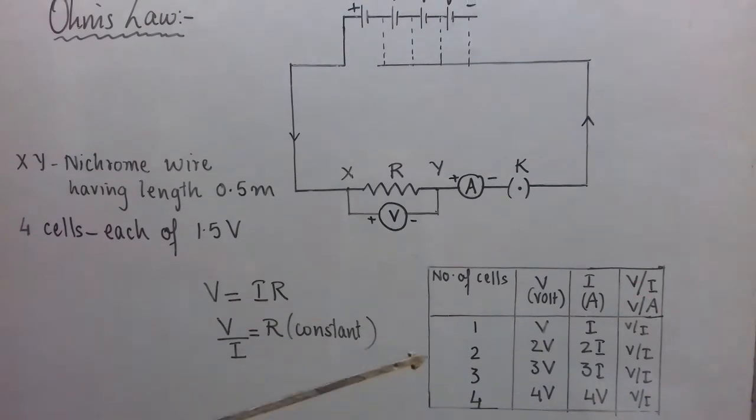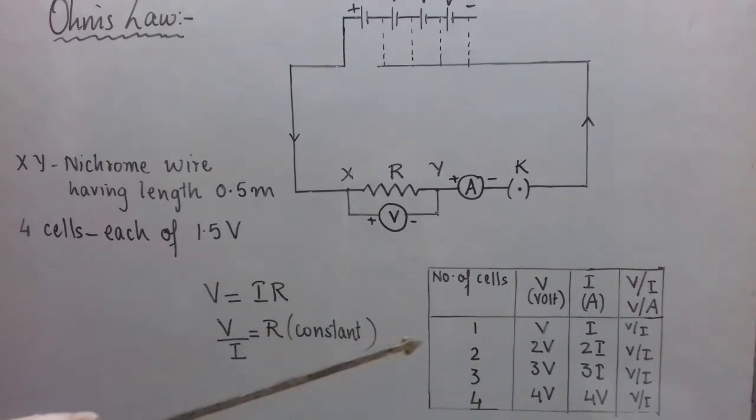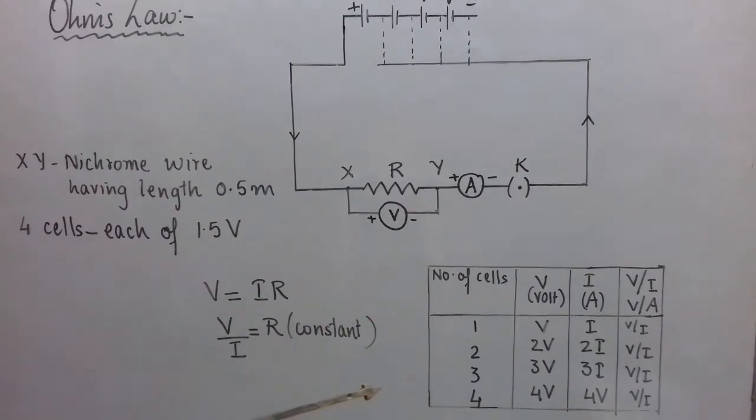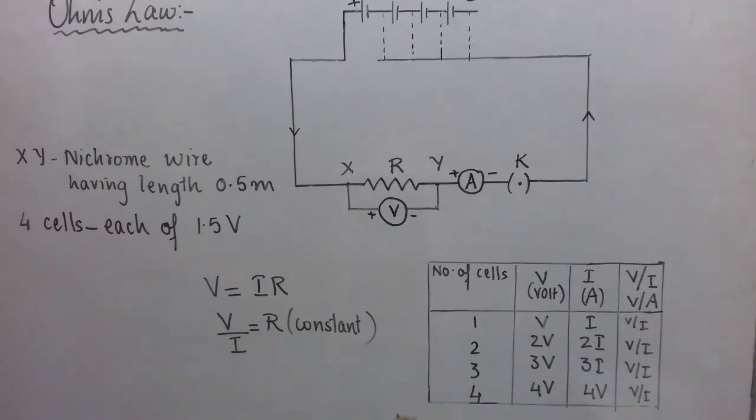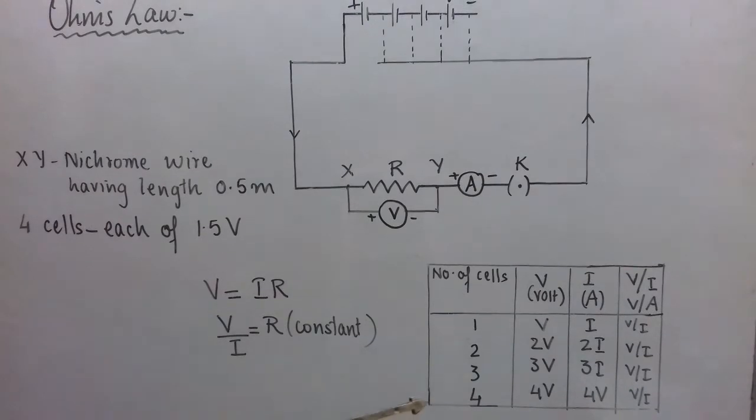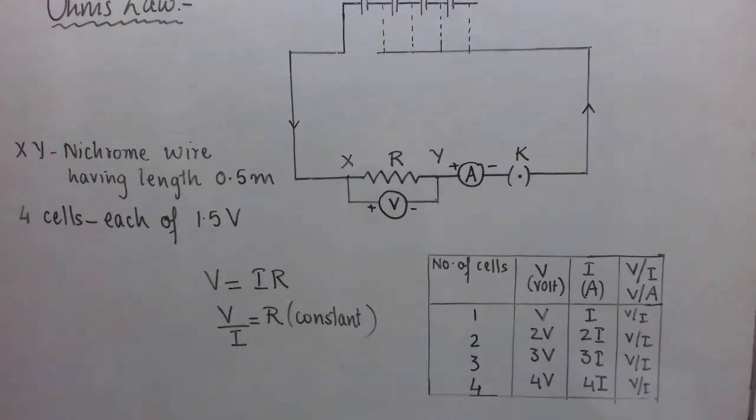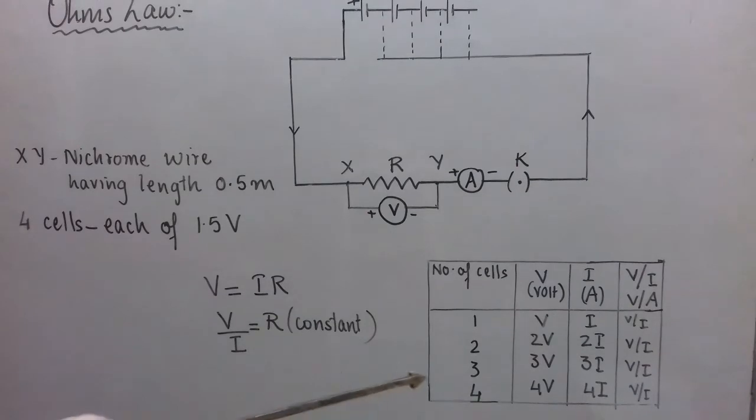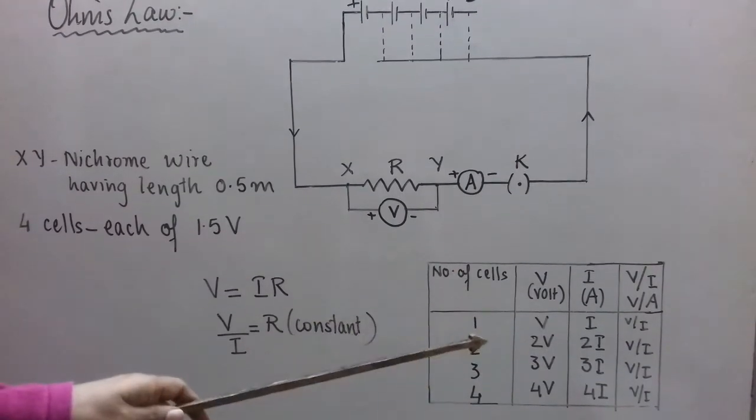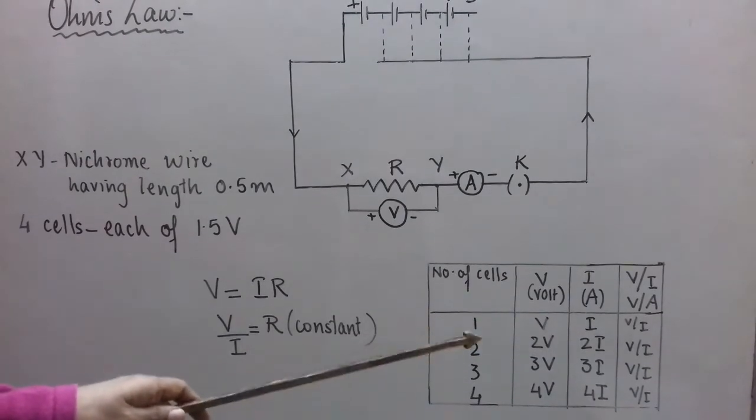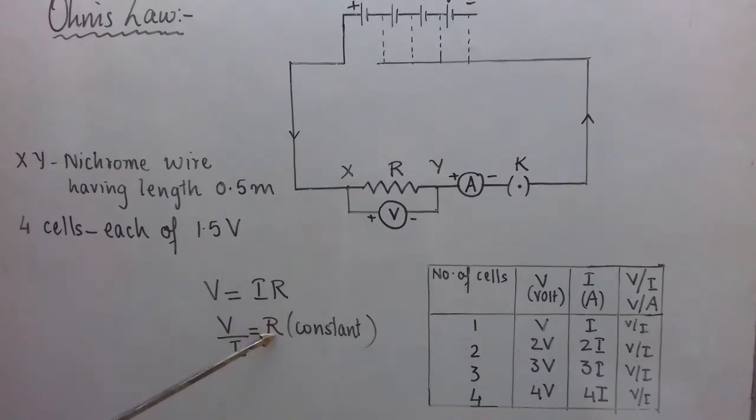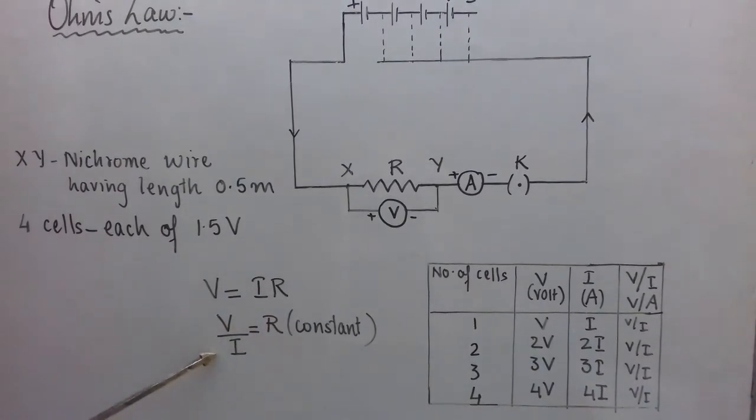And when you take the ratio in each case, you will see that 2 gets cancelled, 3 gets cancelled, 4 gets cancelled, and in each set of readings you get V upon I only. So that is constant, and remember the last is 4V and 4I. See here 4V and 4I, and see the unit of that constant. What is the unit? V upon A. Now A is for ampere and V is for volt there. So the SI unit of resistance is volt per ampere.